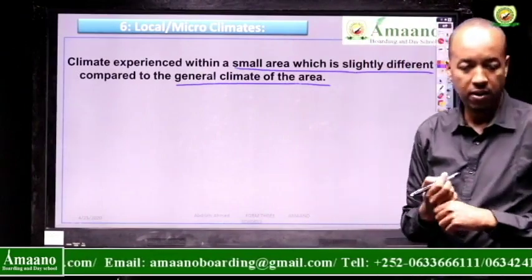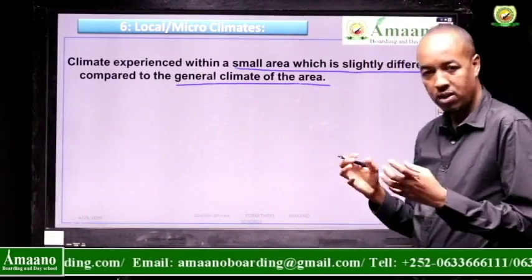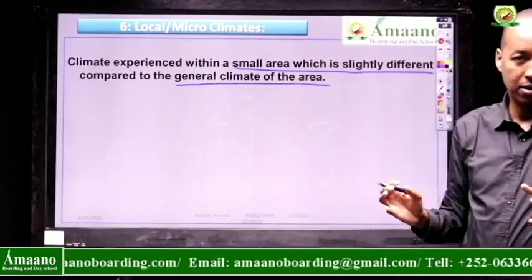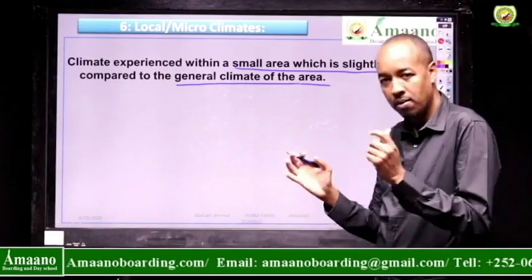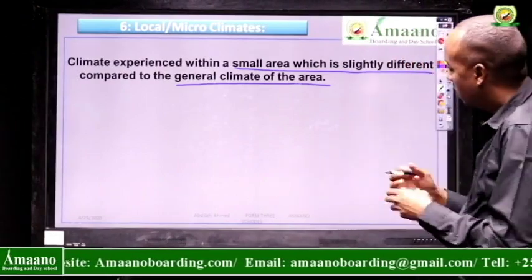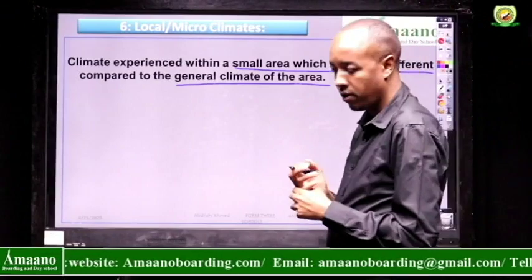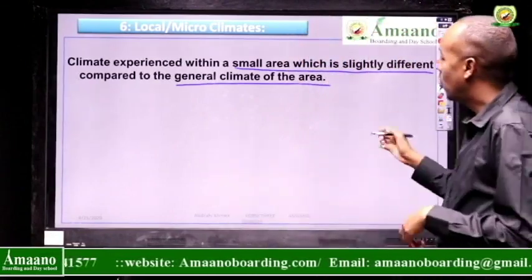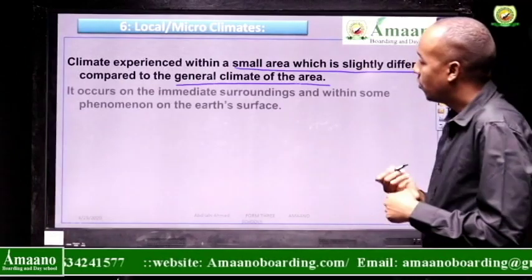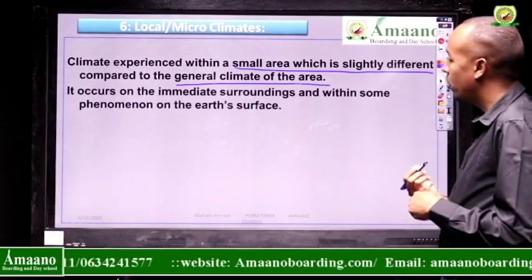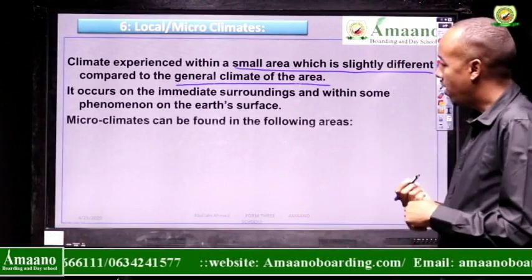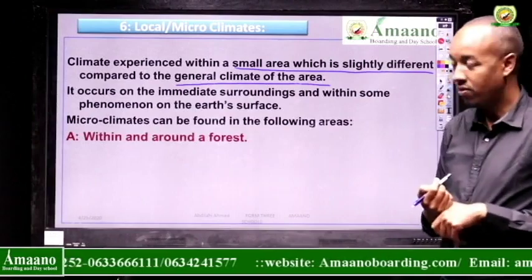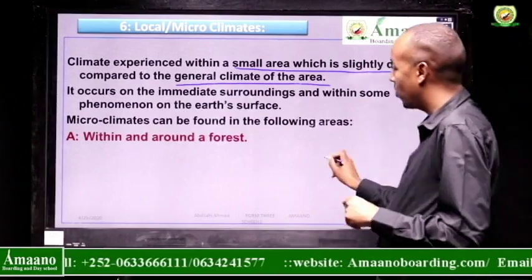So for example, a person is living in a forest with his family. In that forest, it has its own distinct climate. So we can say the climate of the forest is a microclimate. For example, the climate of a place like a lake can also be called a local or microclimate. It occurs in the immediate surroundings, within some phenomenon on the Earth's surface. Microclimates can be found in the following areas. For example, within and around the forest is a very good example of a microclimate.